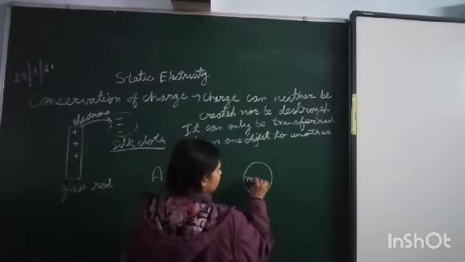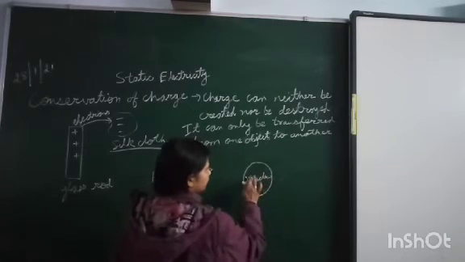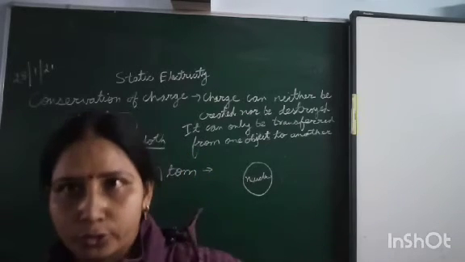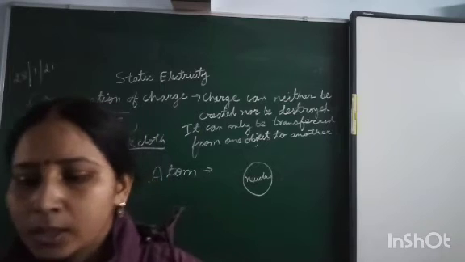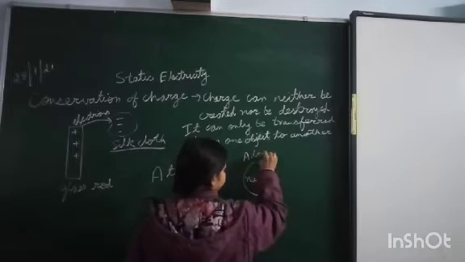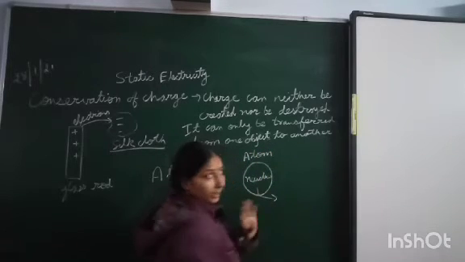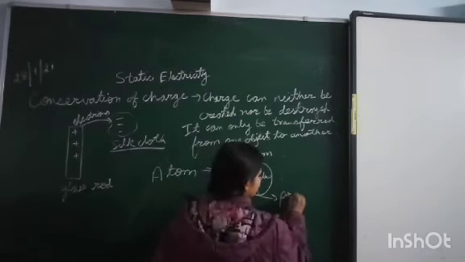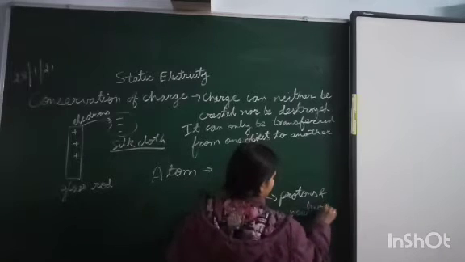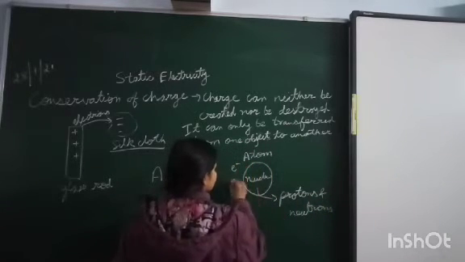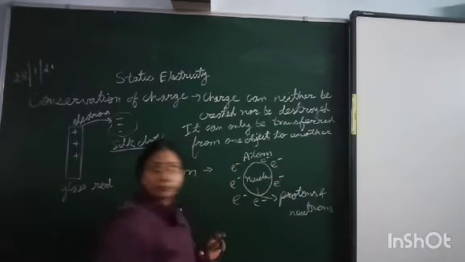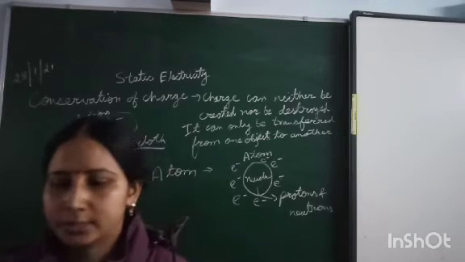This is the nucleus, which consists of protons and neutrons. At the center we have protons and neutrons, and electrons are revolving around the nucleus.